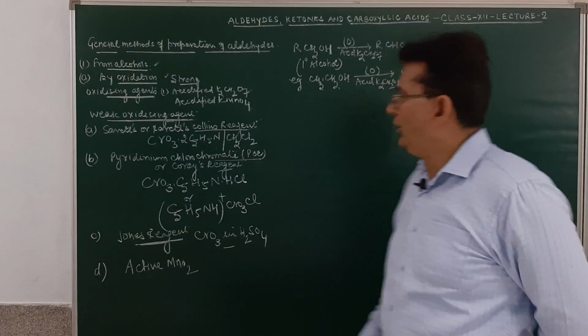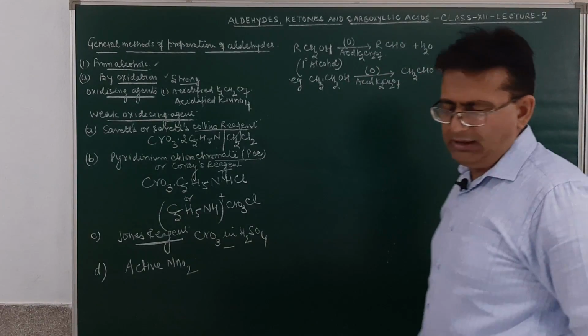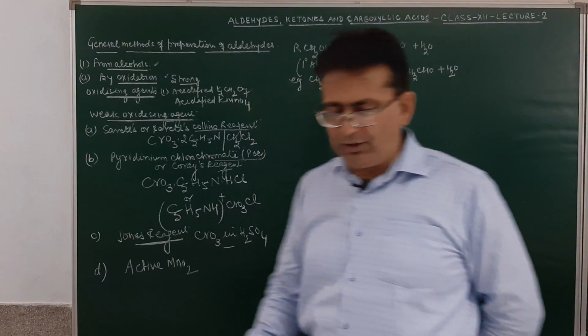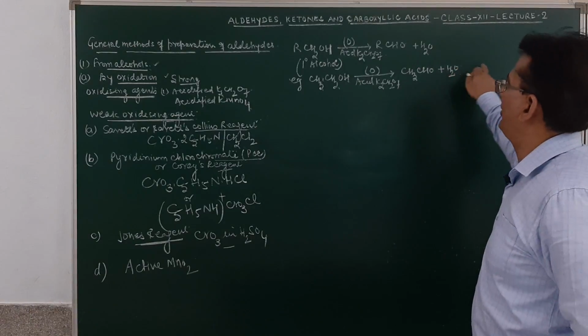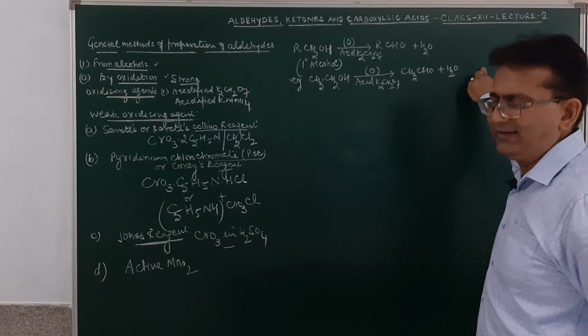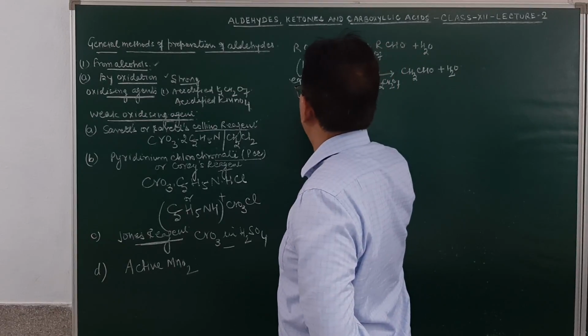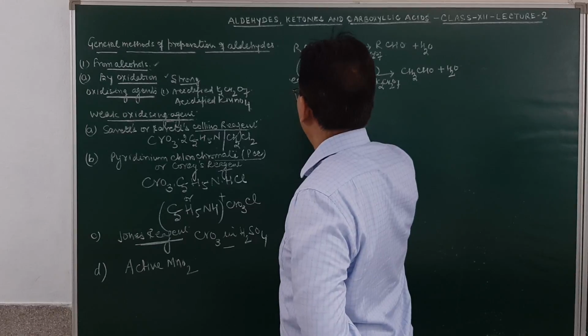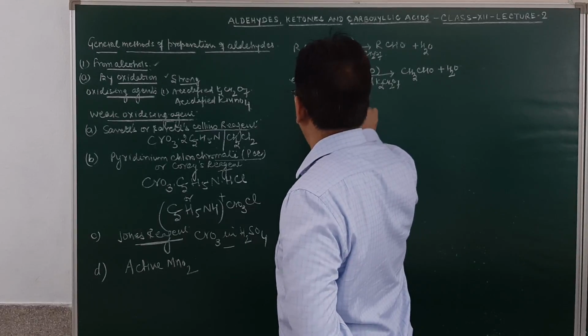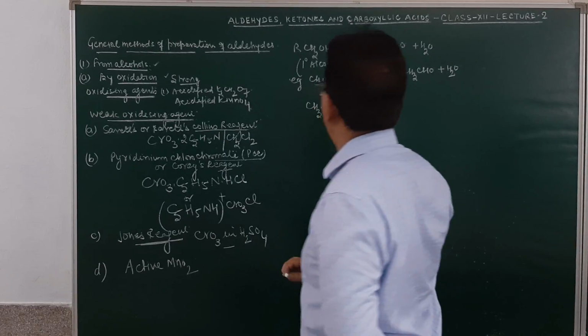Am I clear? If you take the primary alcohol with a strong agent, it may result in further oxidation to a carboxylic acid. But in this case, the reaction can be stopped at the aldehydic stage. Suppose we take CH3CH2CH2OH. This is propanol.